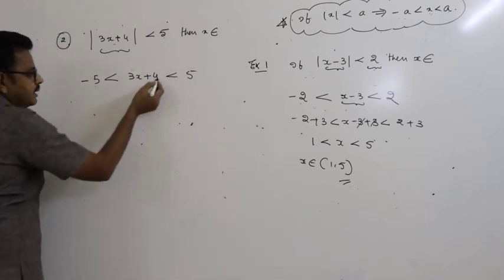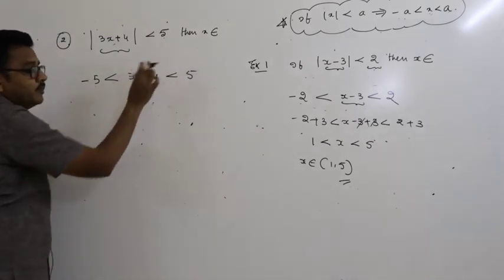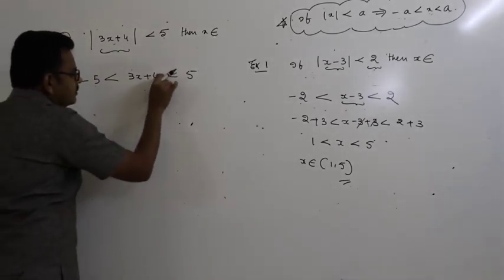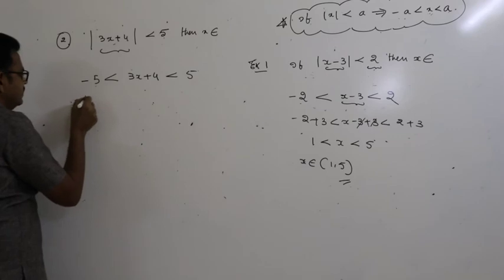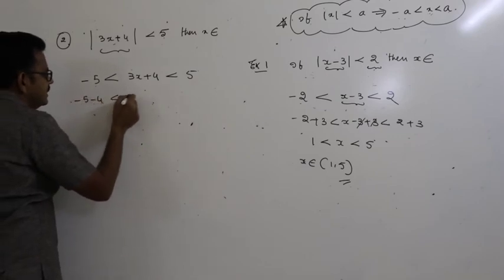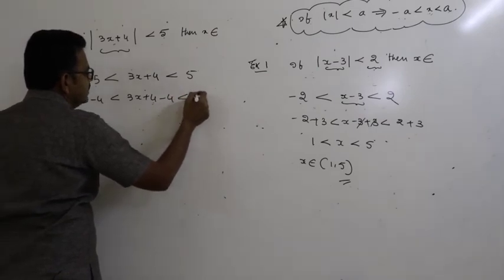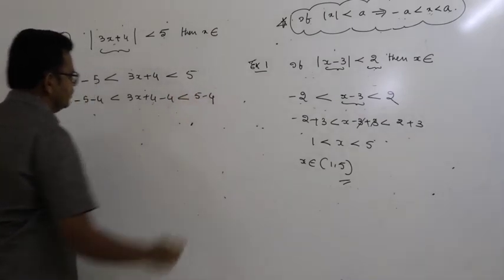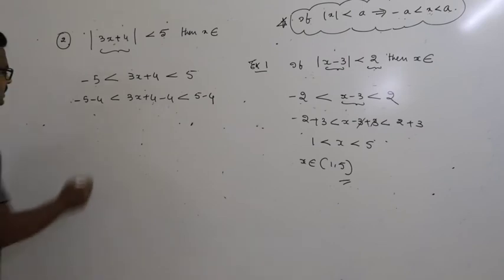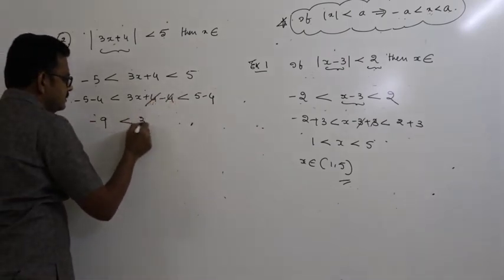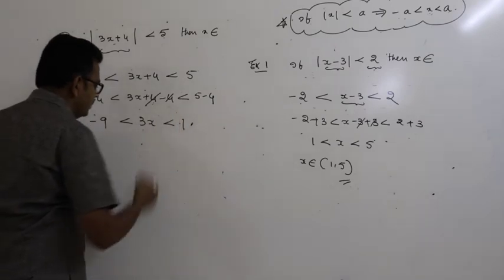Now here there is plus 4, and we want to discuss x values. So subtracting 4, that is minus 5 minus 4 less than 3x plus 4 minus 4 less than 5 minus 4. This is minus 9 less than, these two get cancelled, 3x is less than 1.